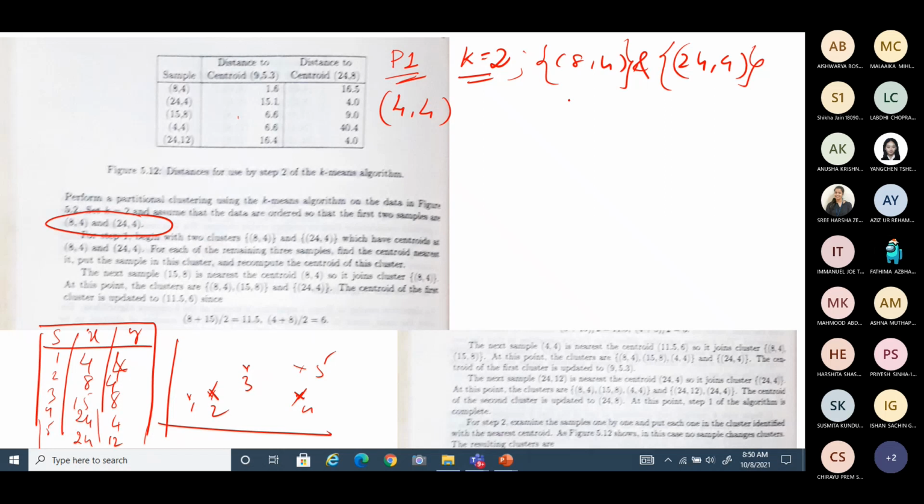So when you take the sample 4, 4 and check the nearest centroid, it is nearest to the cluster having sample 8, 4. So samples 8, 4 and 4, 4 can now be merged or combined.